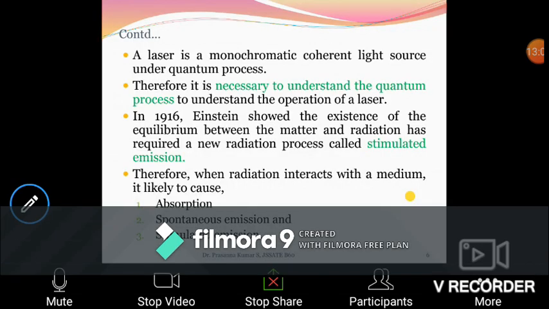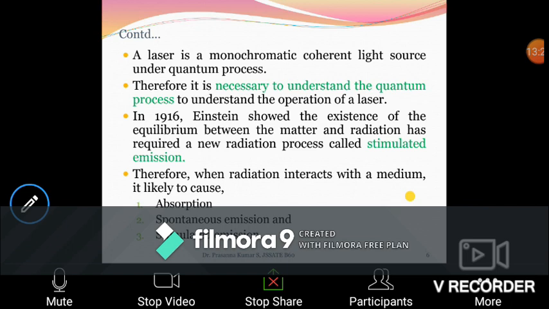So a laser. So far we understood a laser is a monochromatic coherent source of light, and we need to understand the quantum mechanics in order to understand the process of how the photons will be released from the excited state.